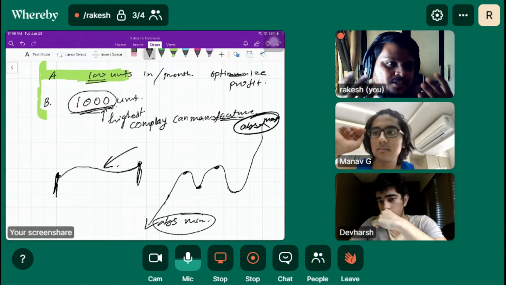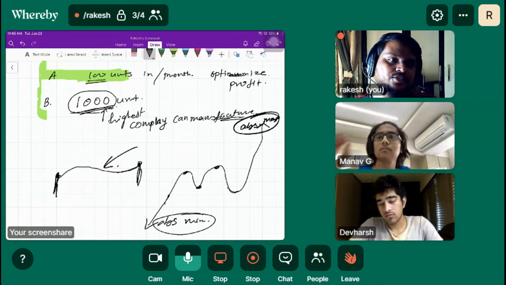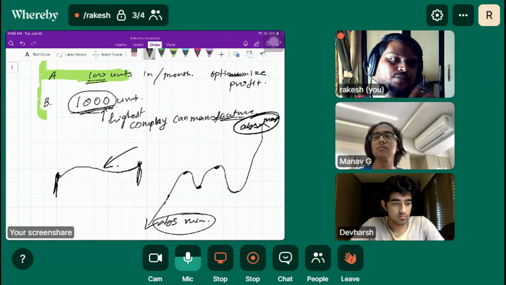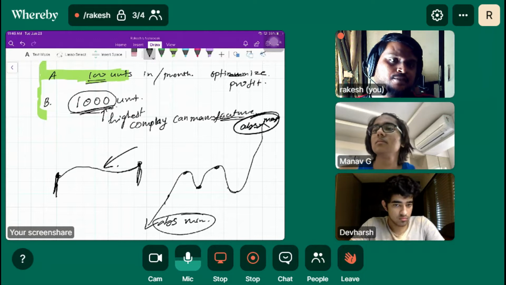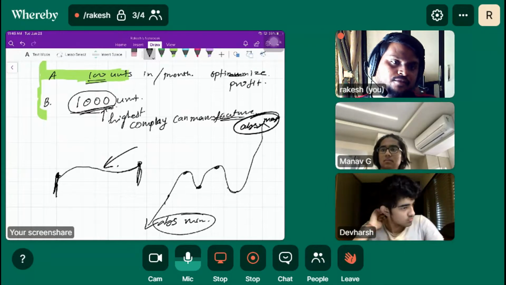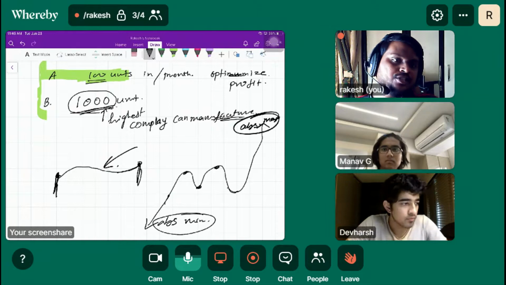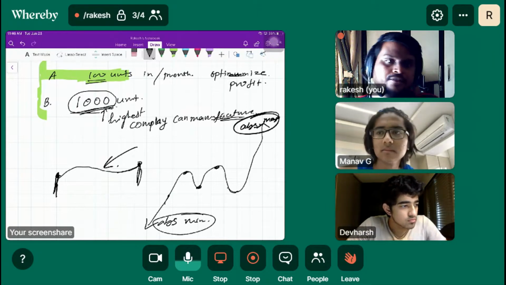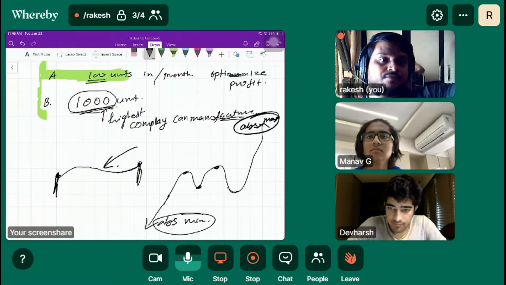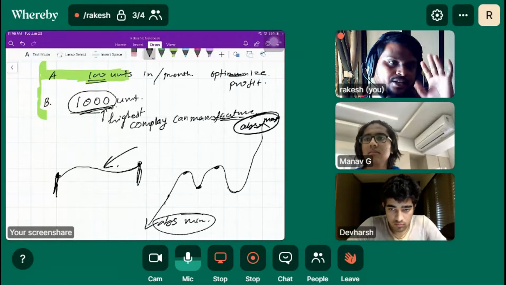But that doesn't happen, because there are a lot of constraints in a business scenario, like whether the demand is there or not, whether the company is an oligopoly or monopoly. Many economic concepts are involved, which give us the idea about how many units are to be manufactured, like 100 units or 120, 110. The highest the company can manufacture is 1,000 units, but we never manufacture that. Are you getting what I'm saying?